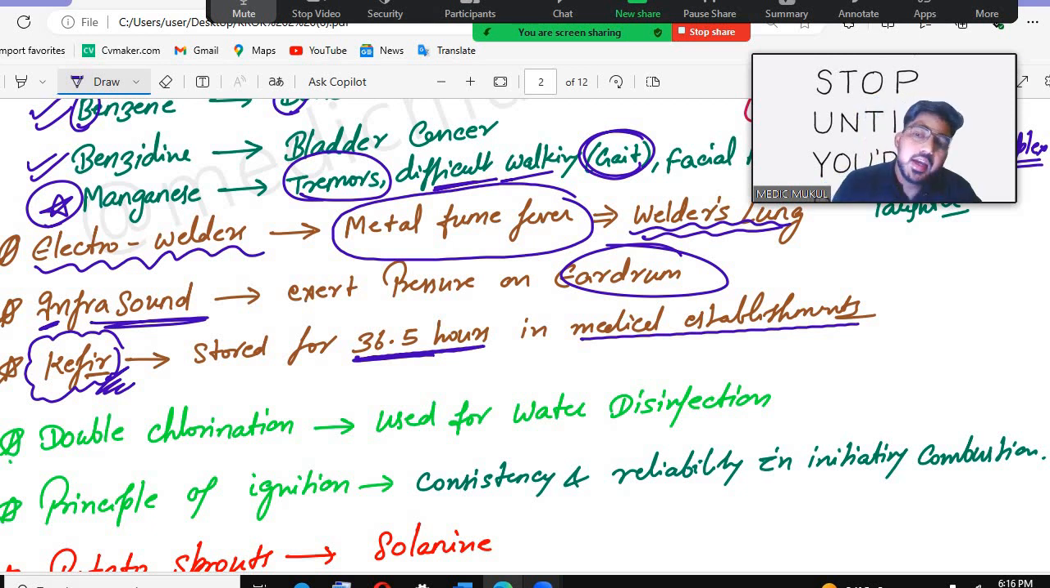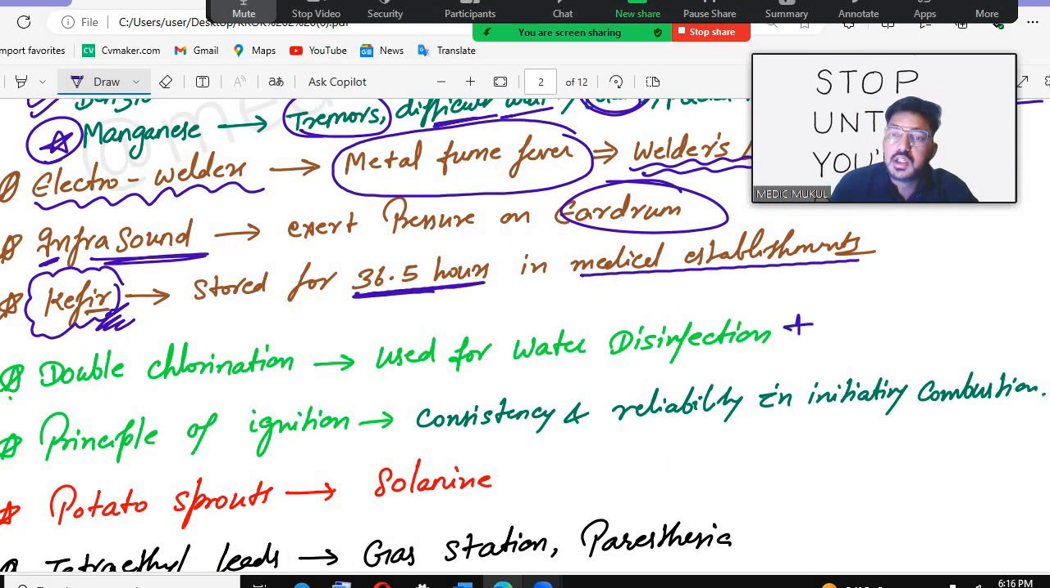Then next question, the double chlorination. What is double chlorination used for? Water disinfection. Remember, double chlorination is used for water disinfection. This is actually the best procedure that we use for the water.